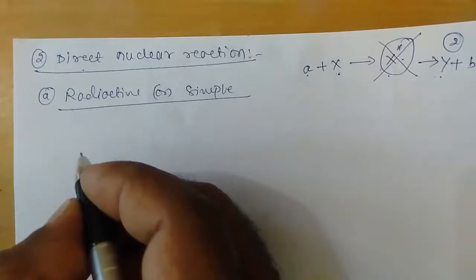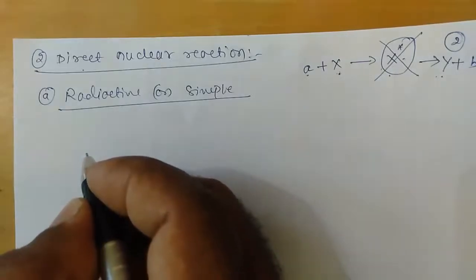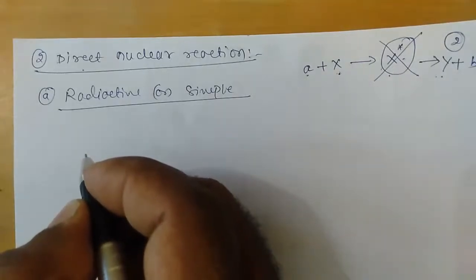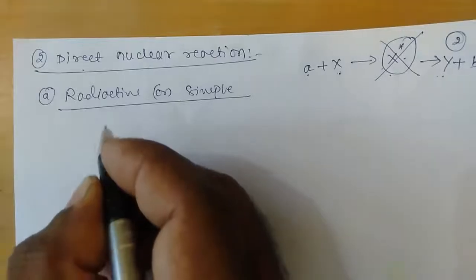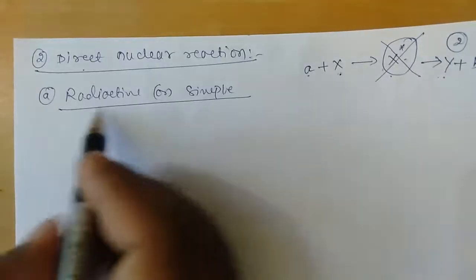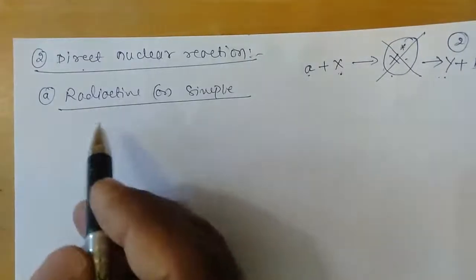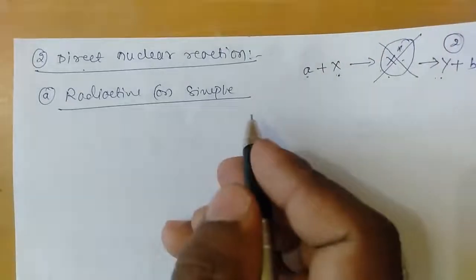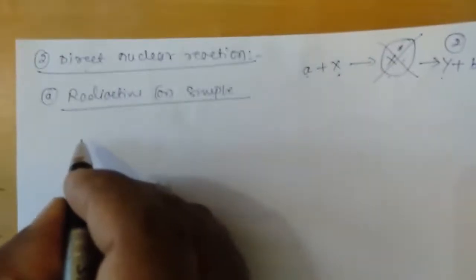This residual nucleus usually will be in a slightly higher energy state, and it comes to the lower energy state by the emission of gamma rays. This type of nuclear reaction is what we call simple or radiative capture. Let us look into an example.